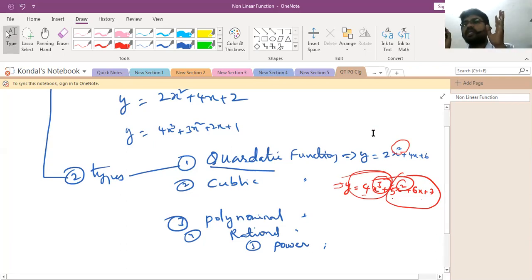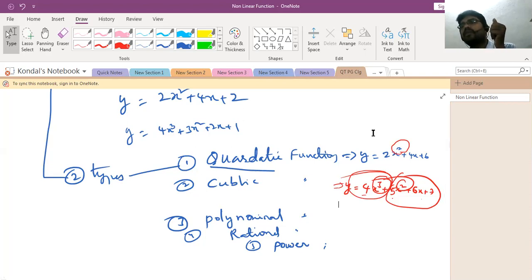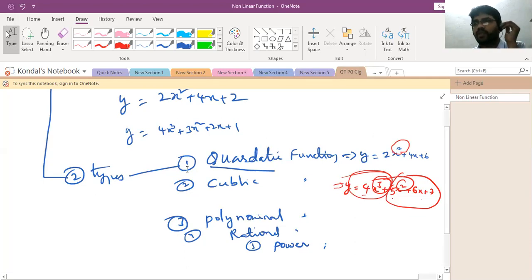Generally, to remember once again: a quadratic function is the one whose power value is equal to 2, and a cubic function is the one whose power value is equal to 3. Sometimes we have power functions and polynomials, when the power value is higher, more than 3, so we can say power functions are polynomial functions. This is very important in our syllabus. That is a nonlinear function, and within the nonlinear there are two main types, quadratic and cubic function.